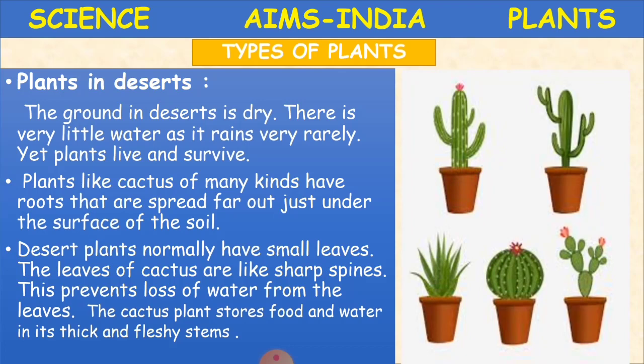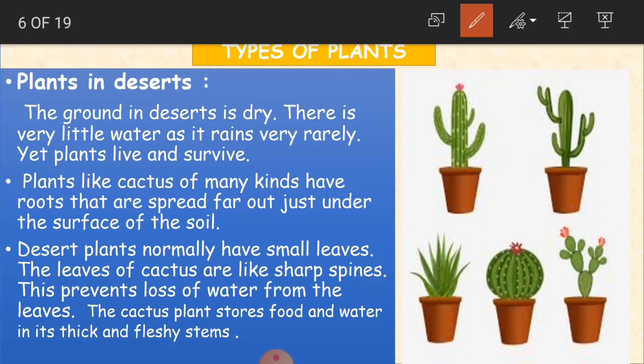Here the ground in the desert is dry. There is very little water as it rains very rarely. Yet plants live and survive. How is the ground there? It is not wet, it is very dry because there is very little water. There is so much scarcity of water in the desert. Why? Because it rains very rarely, very occasionally.